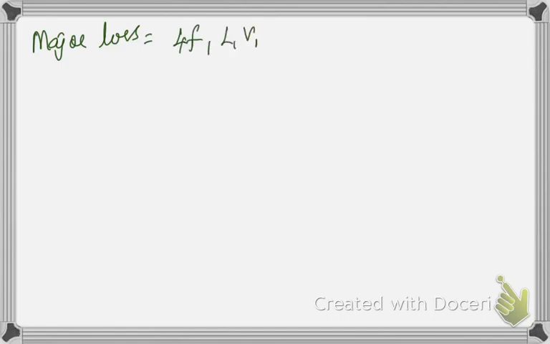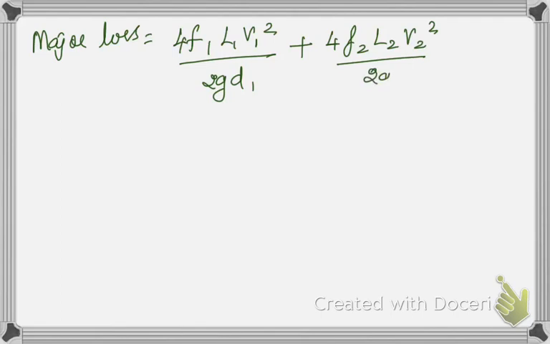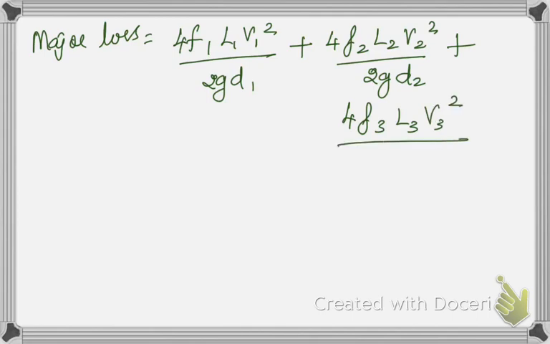Now the major loss will be 4F1 L1 V1 squared by 2G D1 plus 4F2 L2 V2 squared by 2G D2 plus 4F3 L3 V3 squared by 2G D3.